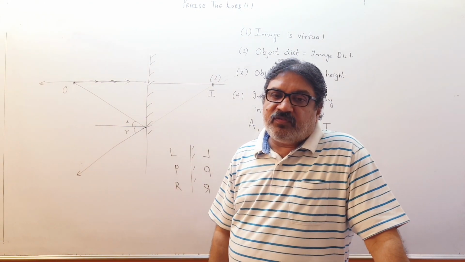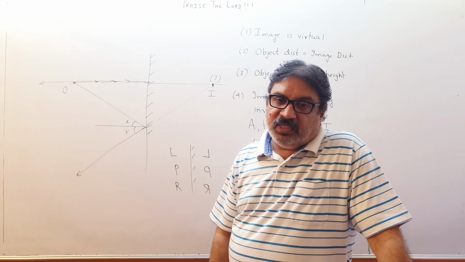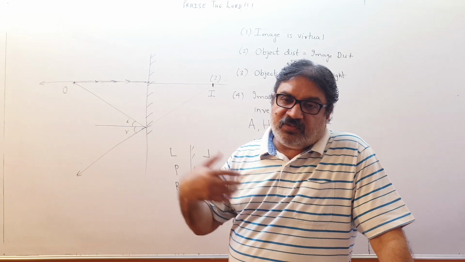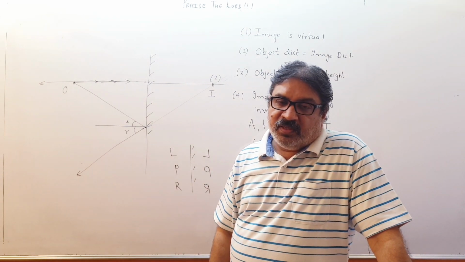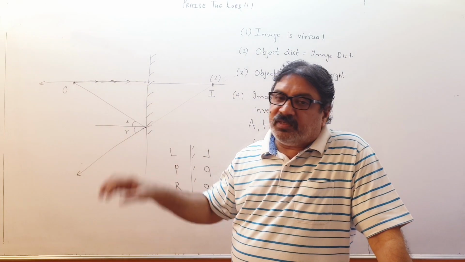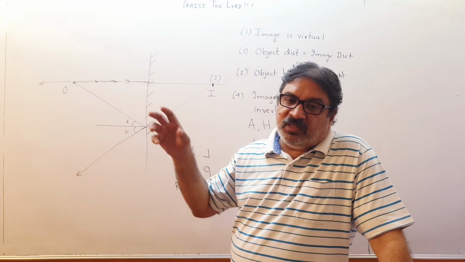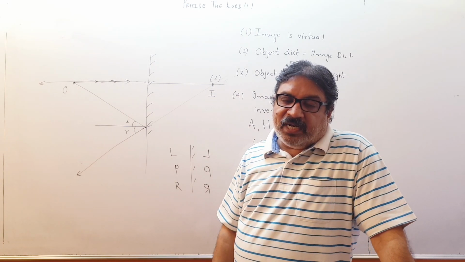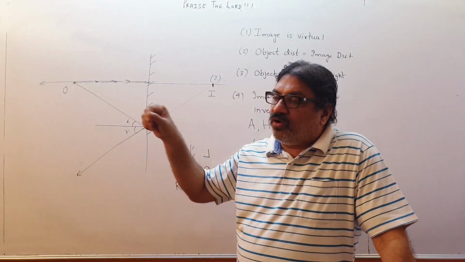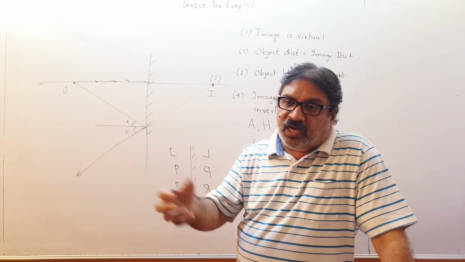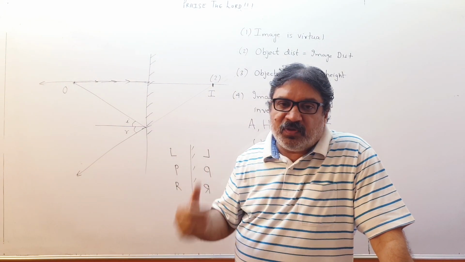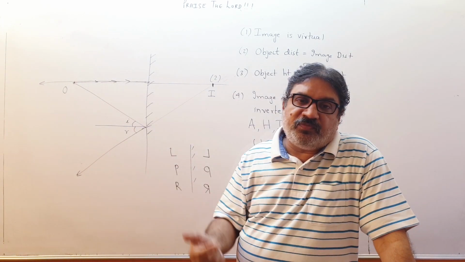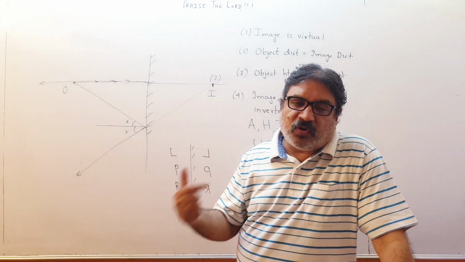So see children, image will be formed if the light rays from the object reach the screen. So if I am able to see something, I am able to see the trees or the buildings, or I am able to see you, whatever, the light rays from your body or from this wall or from the trees are reaching my retina and then image is being formed. So light rays are reaching the screen from the object and then image is being formed on the screen.